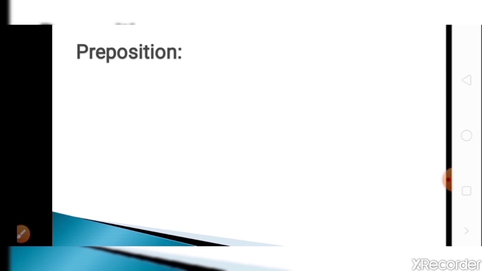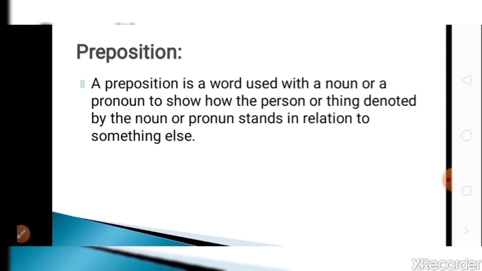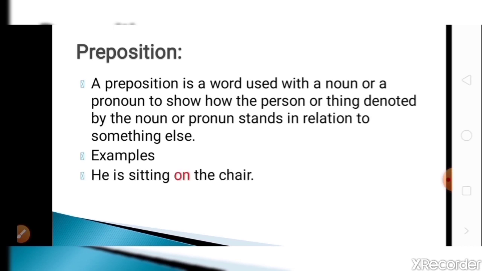And the last part of speech is preposition. The definition of preposition is: a preposition is a word used with a noun or a pronoun to show how the person or thing denoted by the noun or pronoun stands in relation to something else. Examples: he is sitting on the chair. Now, see, he is sitting the chair. There is no relation. But because of on, you will find the relation between him and the chair, that he is sitting on the chair.